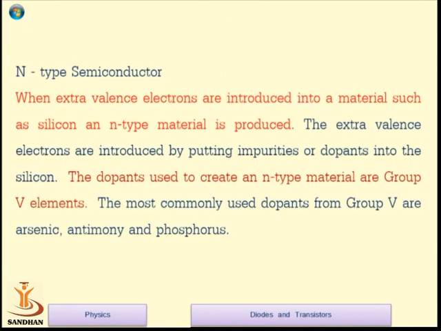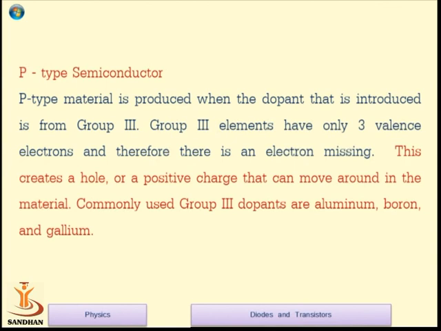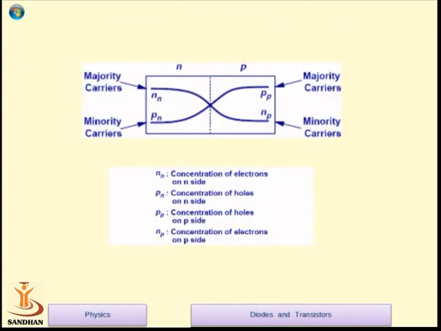Now, as per the impurity we add, the semiconducting material obtained is either N-type, after adding group 5 elements like arsenic, antimony or phosphorus, or P-type, after adding group 3 elements like aluminium, boron or gallium.